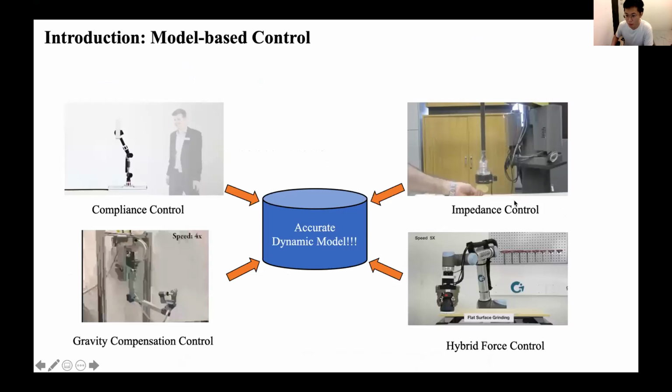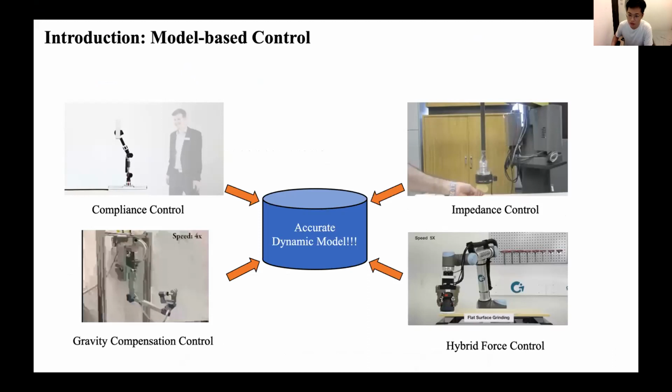For the traditional robots in the industry, people use high-gain control to endow robots with the ability of dealing with the uncertainty of the external environment and the internal dynamics. However, this type of control performs poorly when the robot needs to interact with the environment. For example, high-gain control cannot be applied to the scenario where humans closely work with the robots.